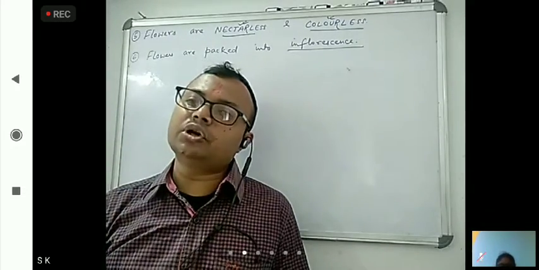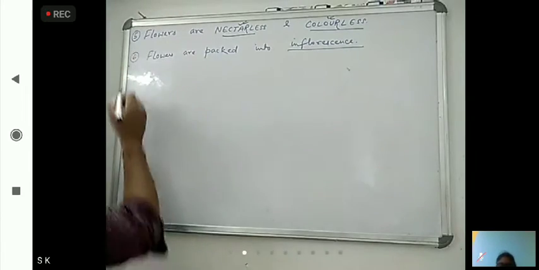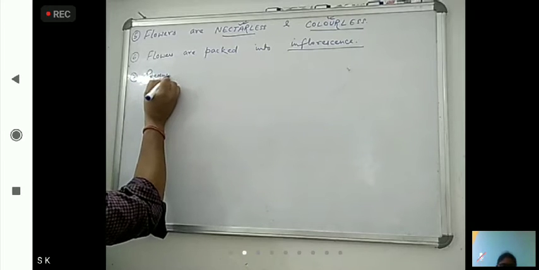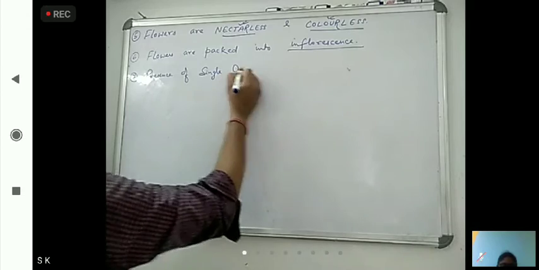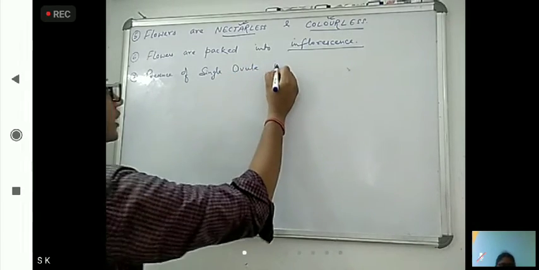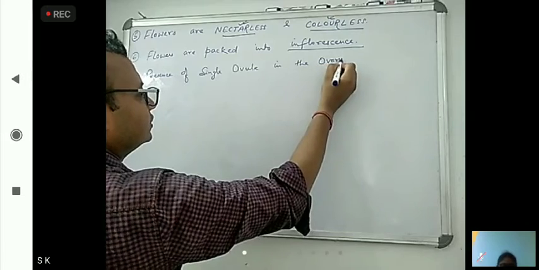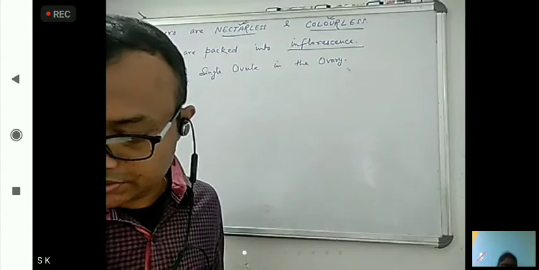Mostly presence of a single ovule in the ovary. So these are some features of anemophilous flowers.